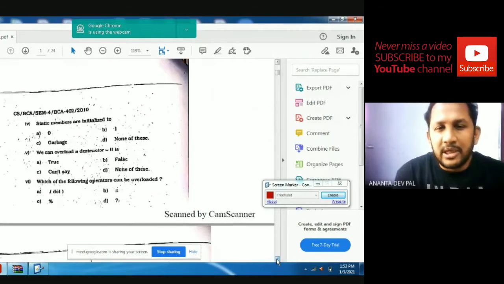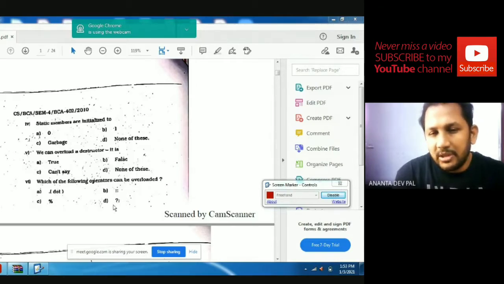Which of the following operators can be overloaded? The dot operator cannot be overloaded. The scope resolution operator cannot be overloaded. The conditional operator cannot be overloaded. So the modulus operator can be overloaded.